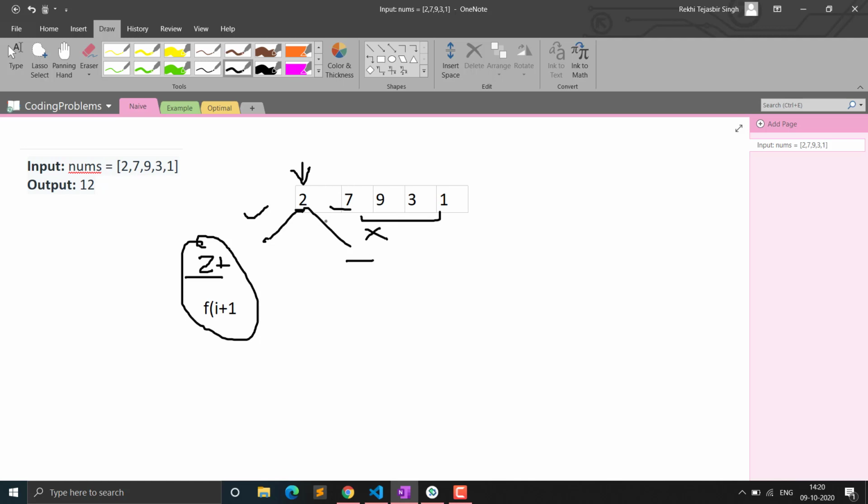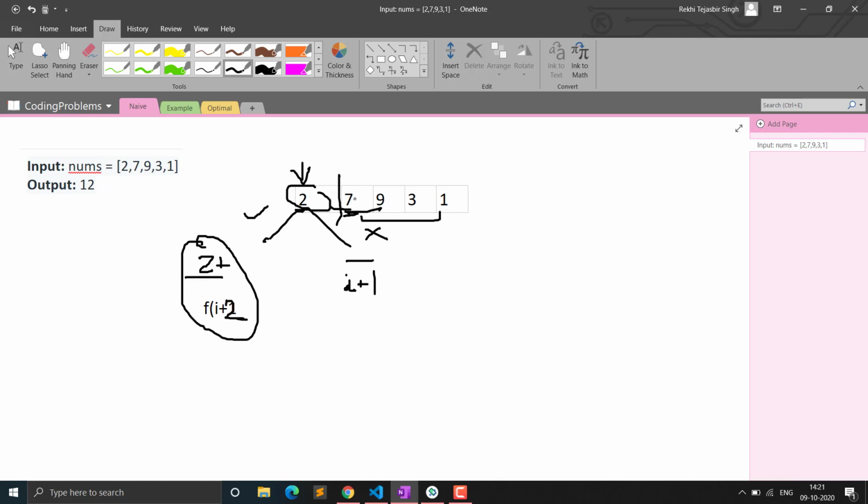So if we don't include this 2, then our choice will be I plus 1, because we have not included it, so we won't add it. We will start from this point, so we pass the index as I plus 1, because now we have to start from this index. We have not included 2, so we won't add it. And here it was actually I plus 2, sorry for that, I plus 2.